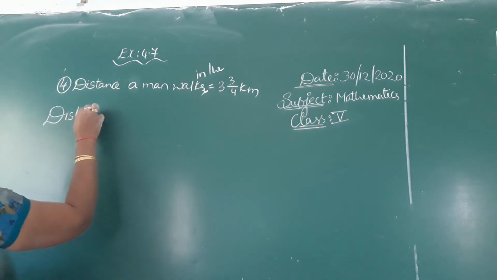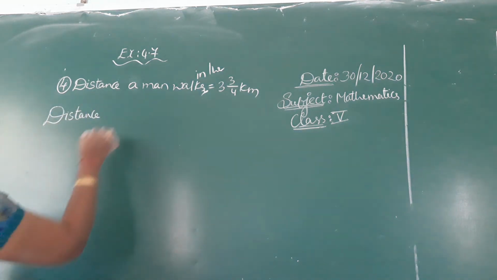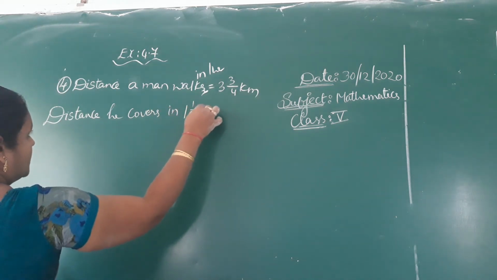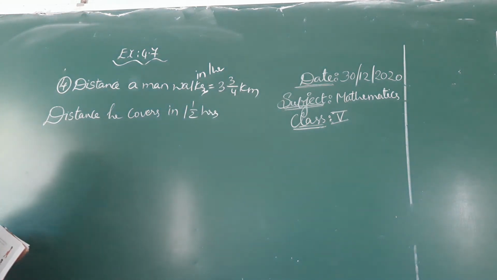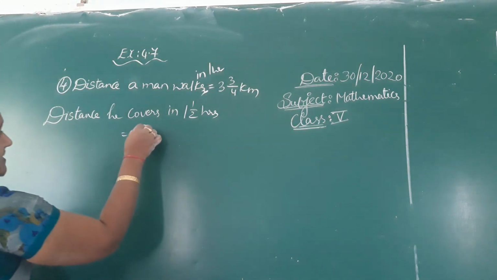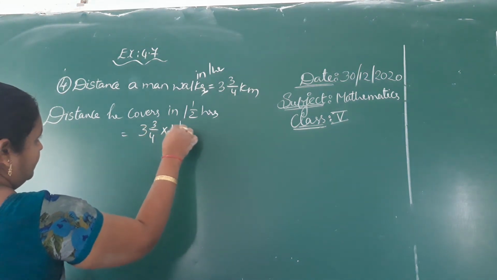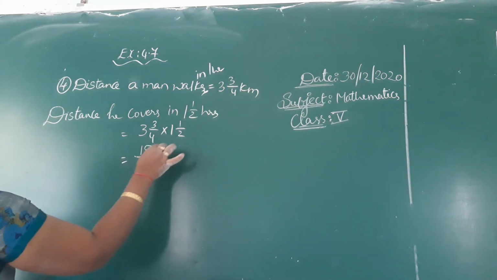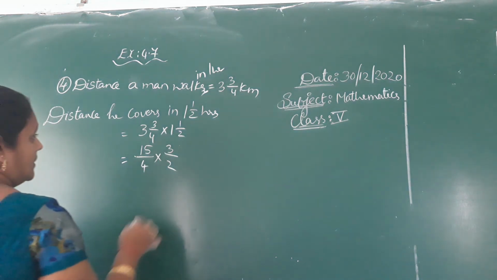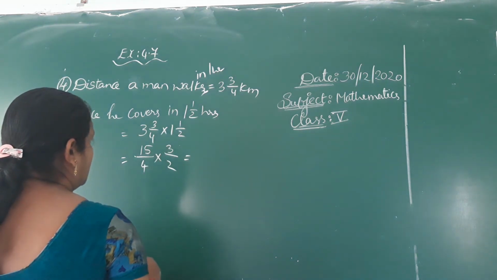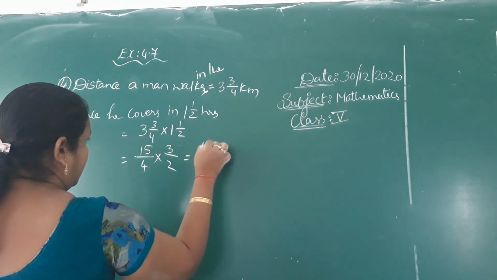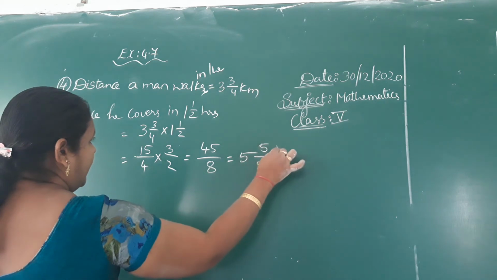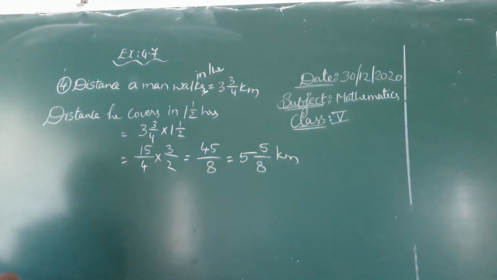How much distance does he cover in 1.5 hours? That means 3/4 into 1.5, which is 3/2. So 9/8. 8 ones 8, remainder 1. So 1 and 1/8 kilometers.